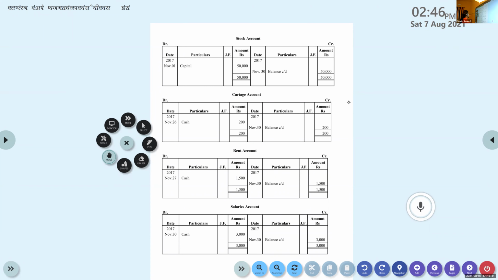Check your answers. Stock account, cartage account, there is only one figure. Rent account, salaries account. If you want me to show you any of the accounts, please tell me. I'll take that slide.